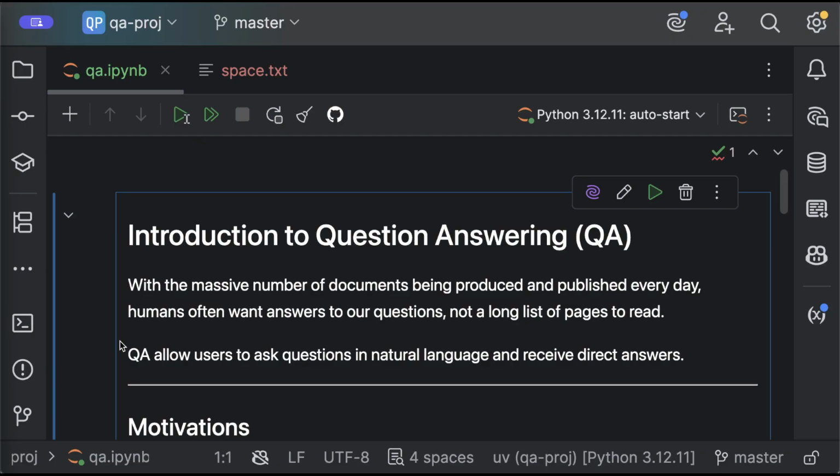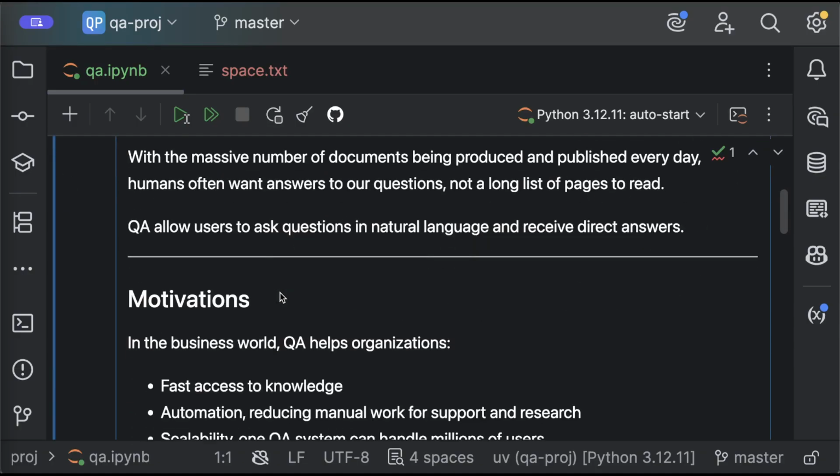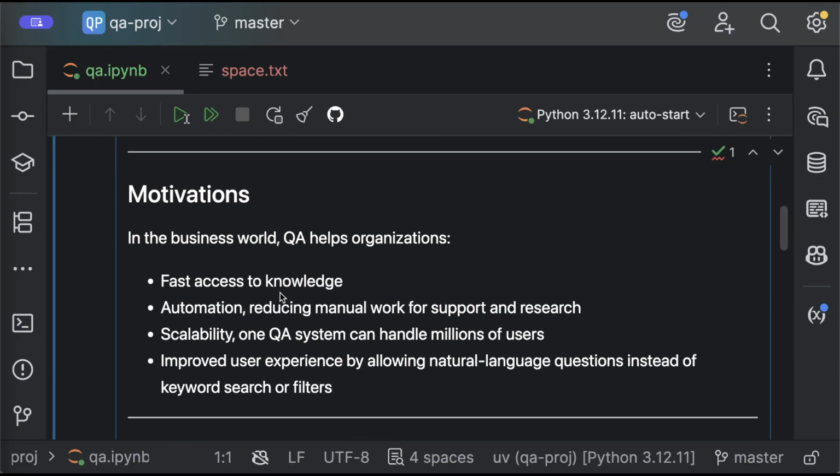That's how humans do. Let's say, for example, you have a coworker and he's working on a financial report. If you ask him any question about that document, he's probably going to give you an exact answer about that, right? So that's the goal. And the motivations for the business for this kind of technology are tremendous.